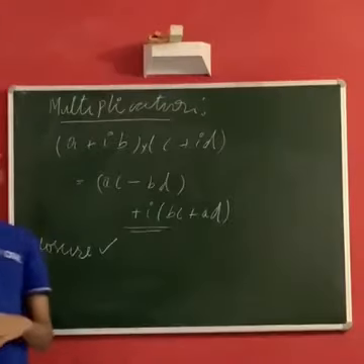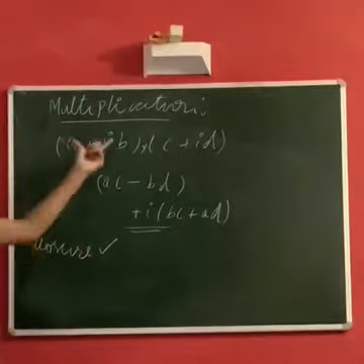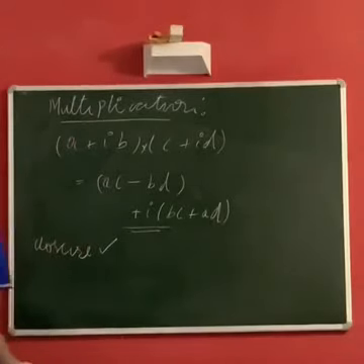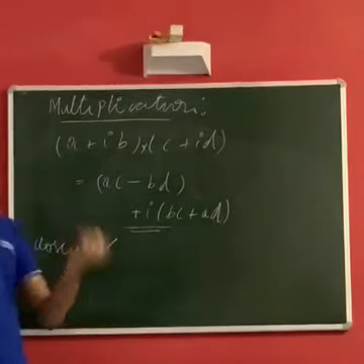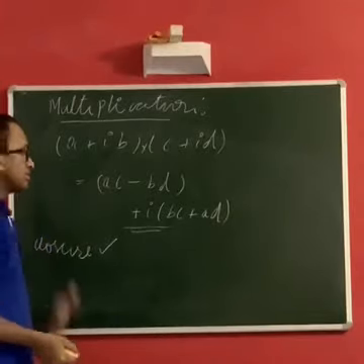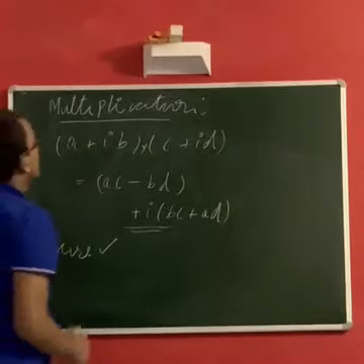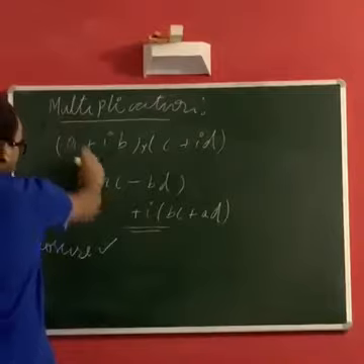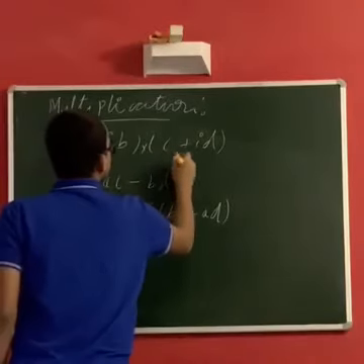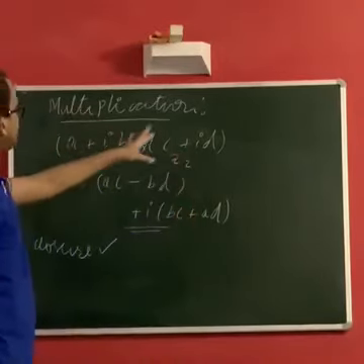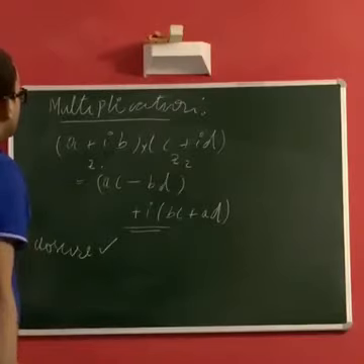Great. Now that we have the property of closure for multiplication, we'll try to prove the properties of commutativity and associativity. So first let us prove commutativity. We'll call this Z1 and call this Z2. We know what A plus IB times C plus ID is, right?